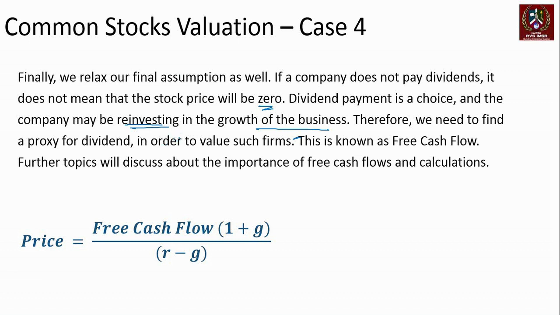In such cases, we have to use a proxy for dividend in order to value it. We can't use dividend because there may be no dividend or very little dividend, and if that is the scenario, then we can't get the value as zero. We use some proxy for dividend, which is called free cash flow, FCF. And we replace the free cash flow in the equation where the equation is available. Exactly the same scenario. Whatever is the free cash flow for the year will replace the dividend in the equation: 1 plus G divided by R minus G.